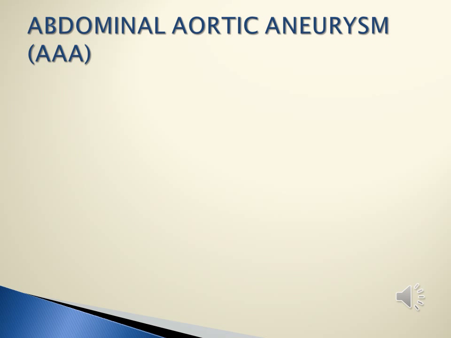The first topic for this series is abdominal aortic aneurysm, or AAA. It has a high morbidity and mortality rate. It is a condition that has a high risk of misdiagnosis, and rapid diagnosis can increase the survival rate of symptomatic patients.